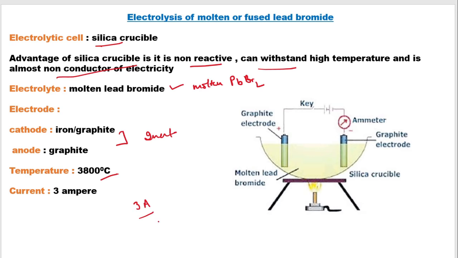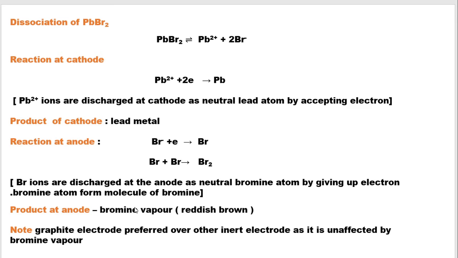So the first step is the dissociation of lead bromide. Lead bromide will dissociate into its constituent ions, that is Pb2+ and Br-. Now at different electrodes, different reactions will take place. At the cathode you will see reduction occurring, of Pb2+ getting reduced to lead.